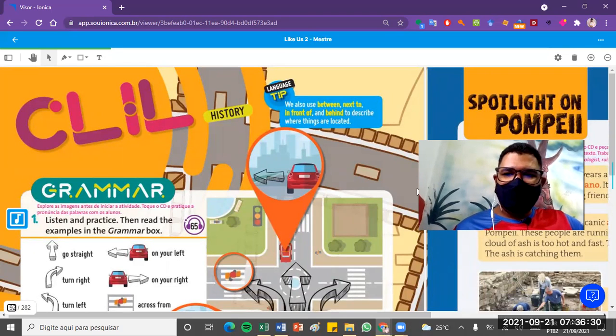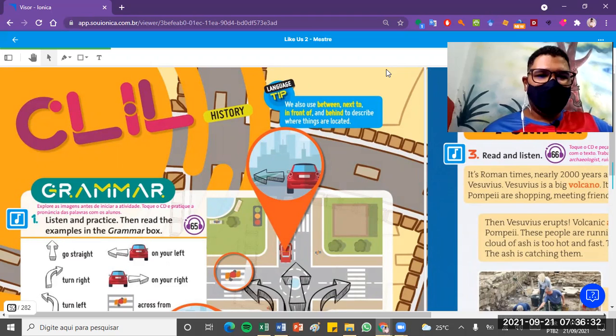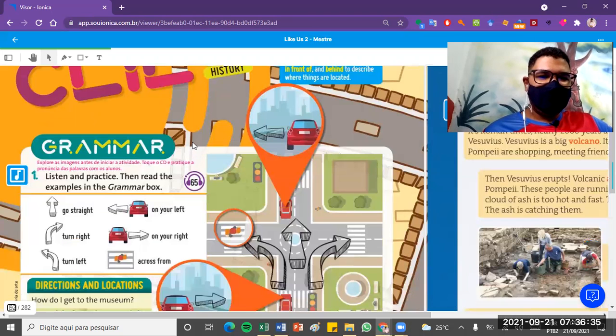Okay? Page 92 is the next page of our homework. You have to listen and practice. Then read the examples in the grammar box. Let's listen first.